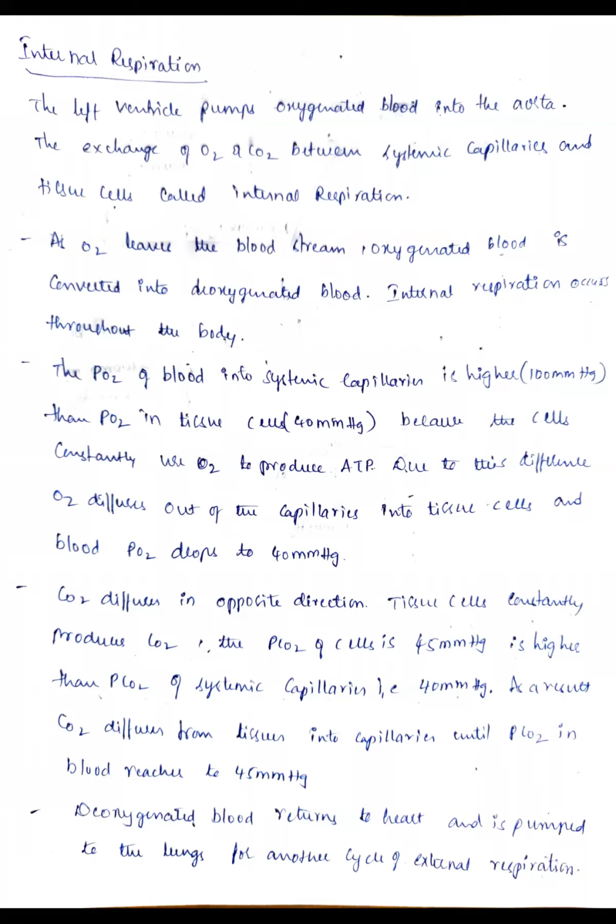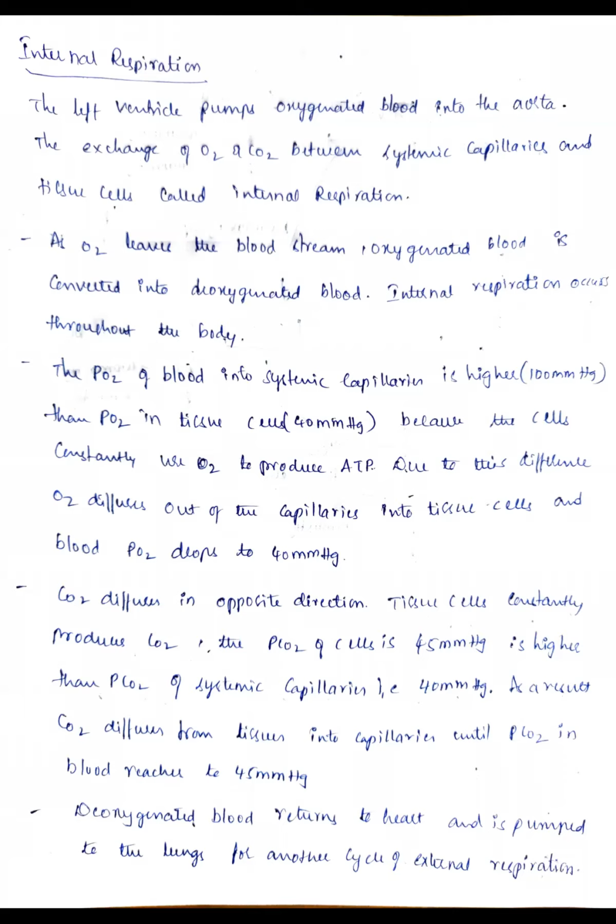That means internal respiration occurs throughout the body, but external respiration occurs only in the lungs. Okay, that's the difference. You remember? External respiration occurs in the lungs and internal respiration occurs throughout the body. Here, we'll see how the oxygen is going to diffuse and how the carbon dioxide is going to diffuse.